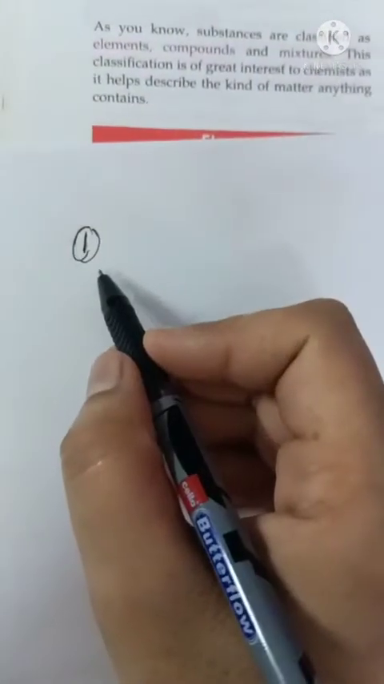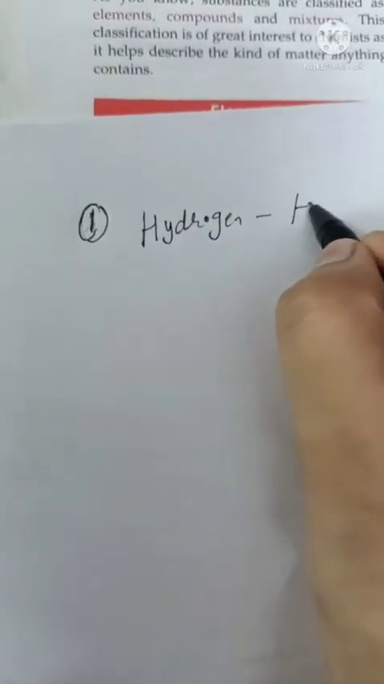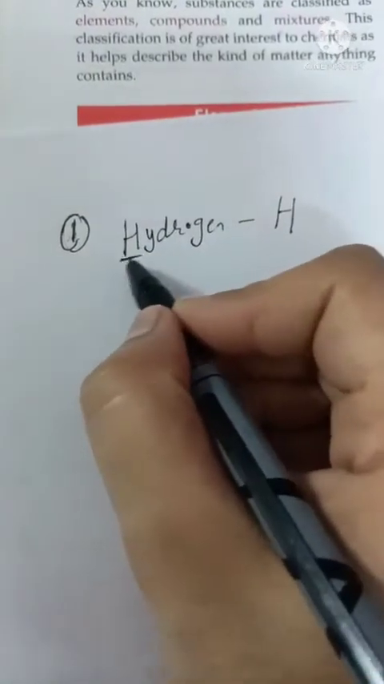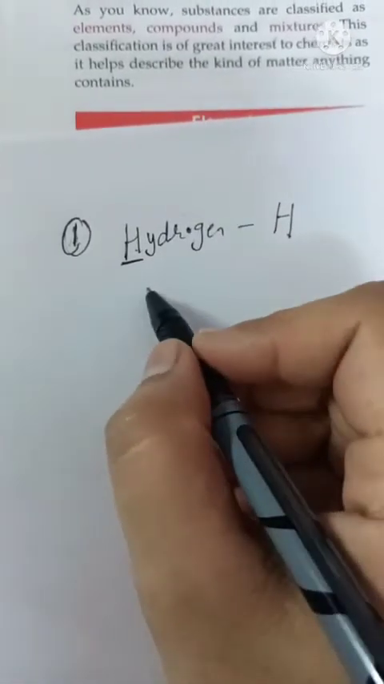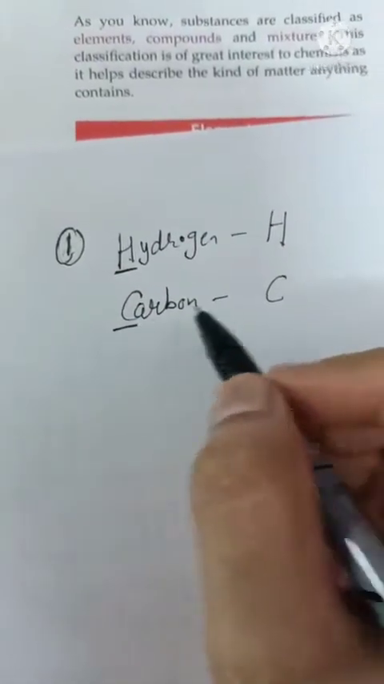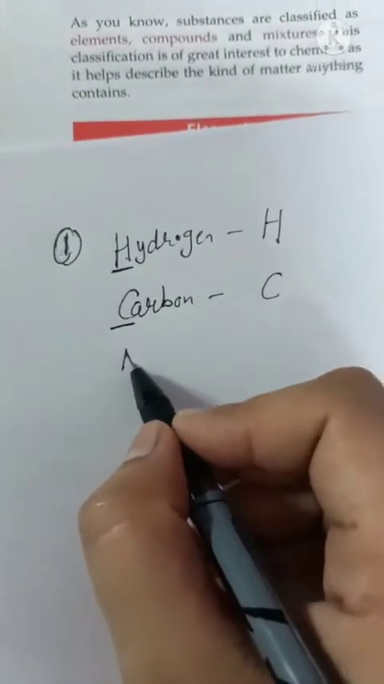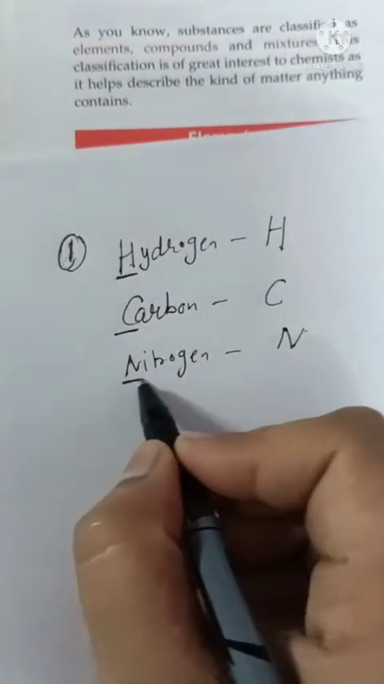The first rule is we write the symbol of an element using the first letter of its English name. Example, hydrogen: its symbol will be capital H, the first letter of its English name, and the first letter we always write in capital. Same way another element like carbon, symbol will be capital C. Then next we have nitrogen, symbol will be capital N, first letter of English name.